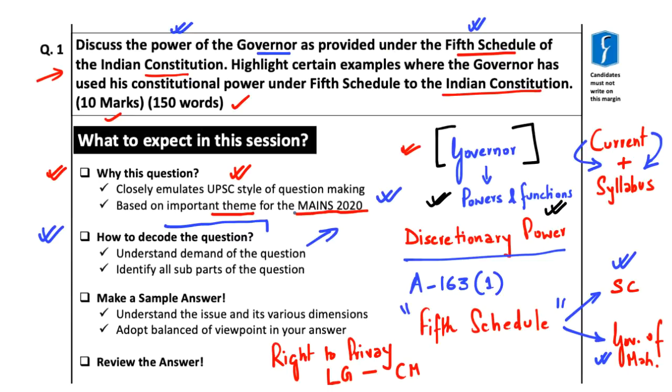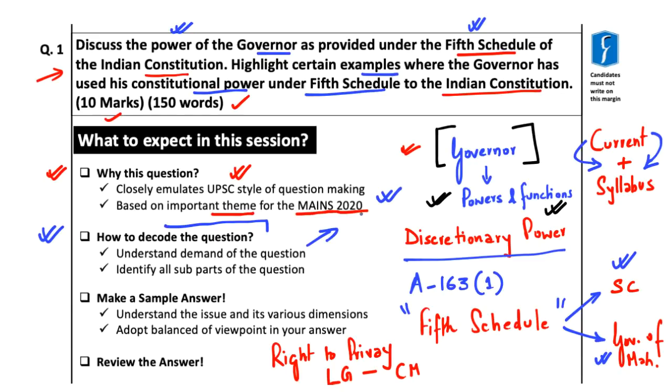This is the first part. The second part says highlight certain examples where the governor has used his constitutional power under 5th schedule to the Indian Constitution. Considering the demand of the question, these are the two aspects which must be provided in your answers.